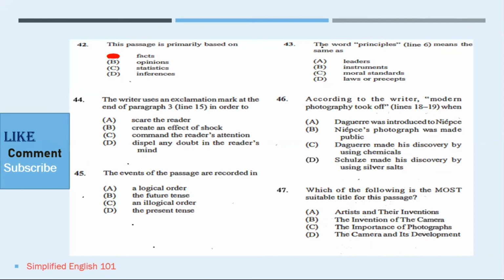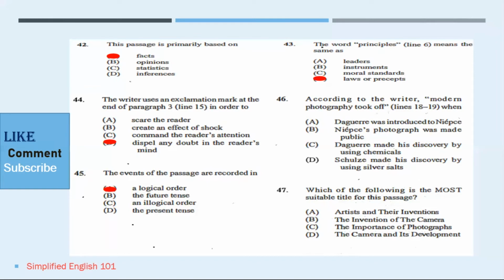When we look at the options given, the best answer there would be laws or precepts. Number 44 reads, the writer uses an exclamation mark at the end of paragraph 3, line 15, to dispel any doubts in the reader's mind. Let's move on to number 45. It reads, the events of the passage are recorded in clearly logical order.